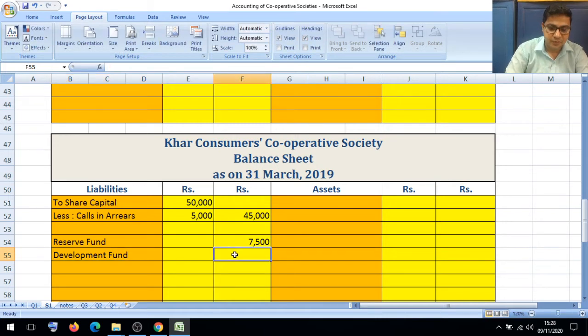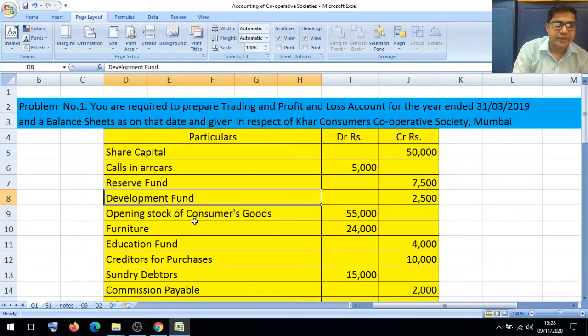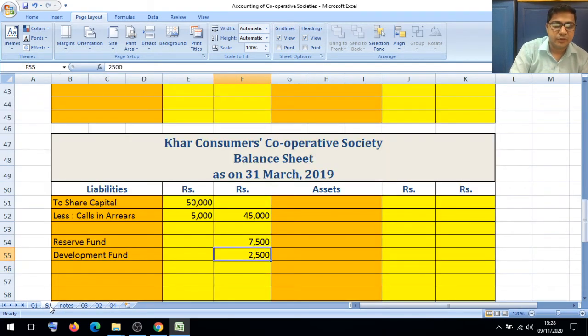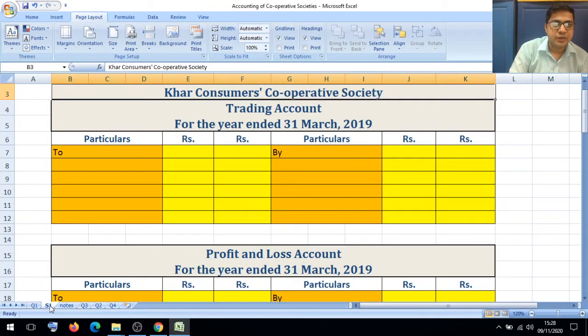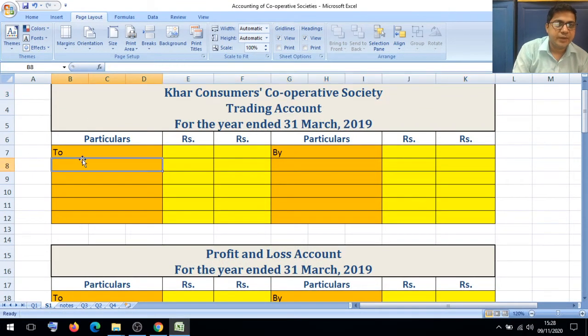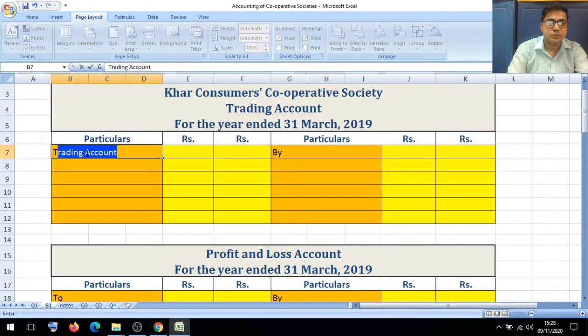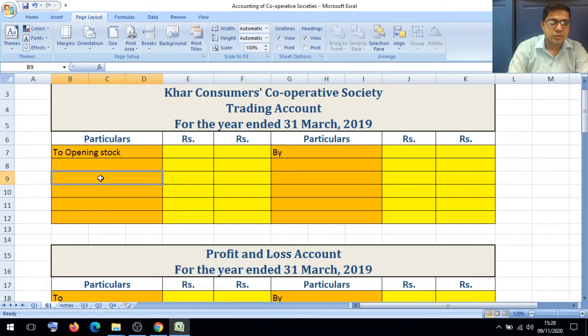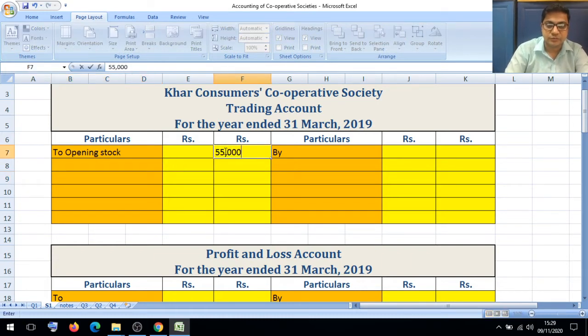Value of development fund is 2,500. After recording the development fund, next item is opening stock of consumer goods 55,000. We will record this particular opening stock in our trading account debit side to opening stock, and opening stock value is 55,000.